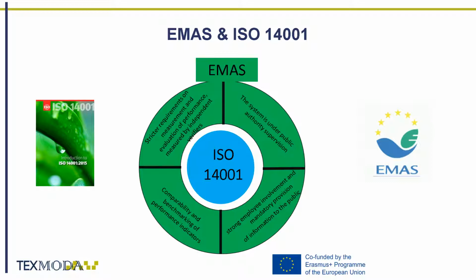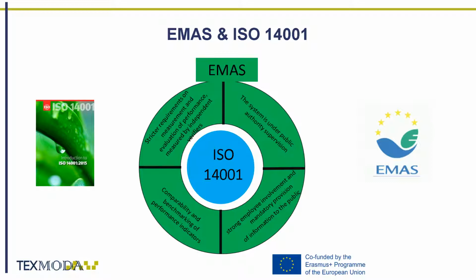The Eco-Management and Audit Scheme, EMAS, is a European Union initiative and is more demanding than ISO 14001. We could say that it includes ISO 14001 and it also employs the following extra features.